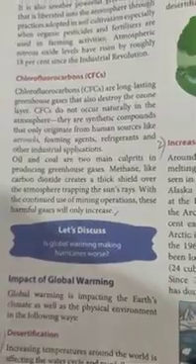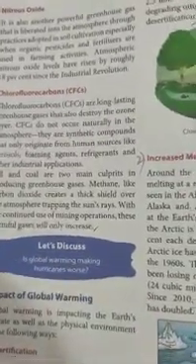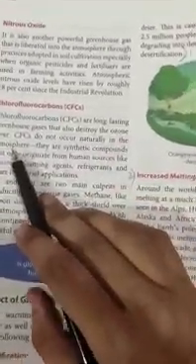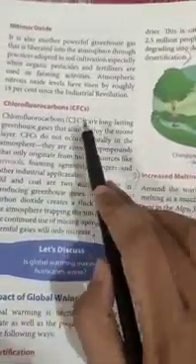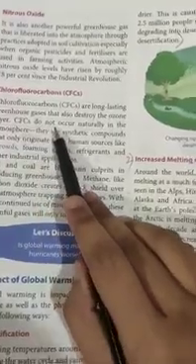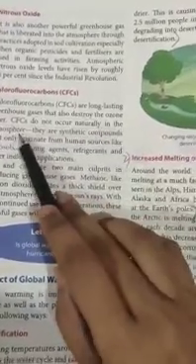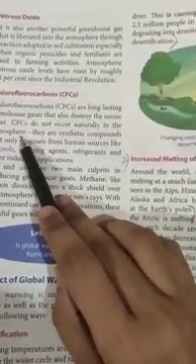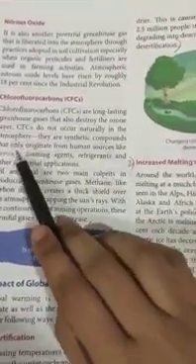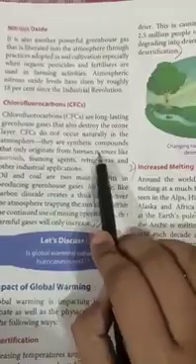Next is chlorofluorocarbons or CFCs. Chlorofluorocarbons are long-lasting greenhouse gases that also destroy the ozone layer. CFCs do not occur naturally in the atmosphere. So how do they occur? They are synthetic compounds that only originate from human sources.